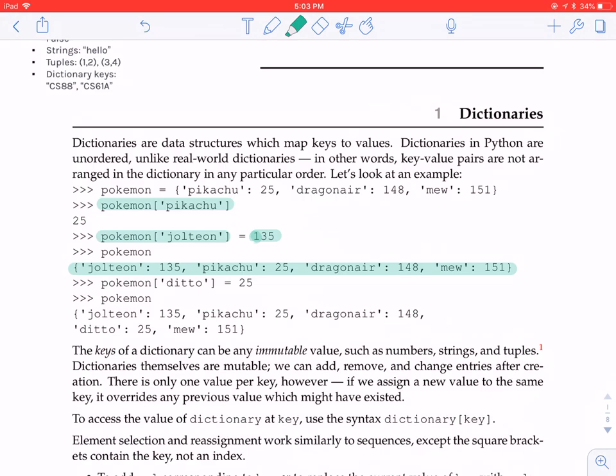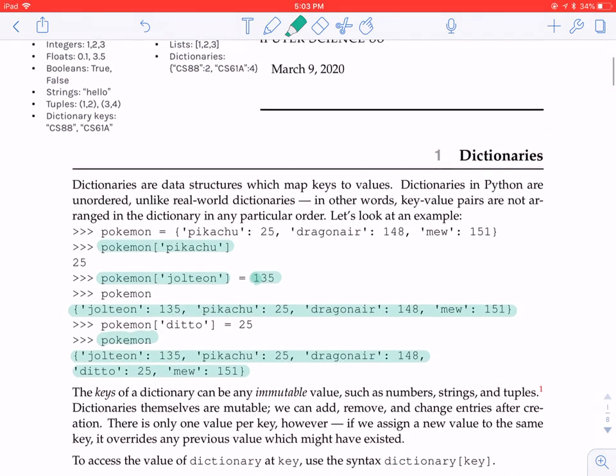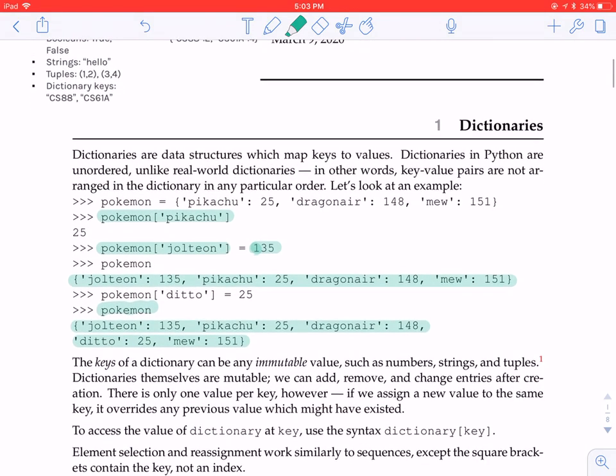Similarly, we can also add Ditto mapped to 25. Now if we call Pokemon, we'll have Jolteon 135, Pikachu 25, Dragonair 148, Ditto 25, and Mew 151. Alright, so that's it for this small example.